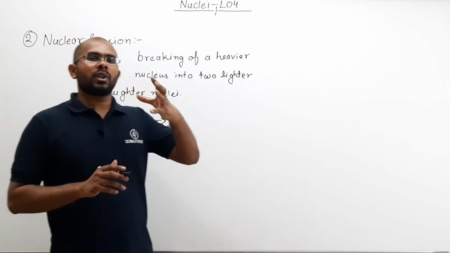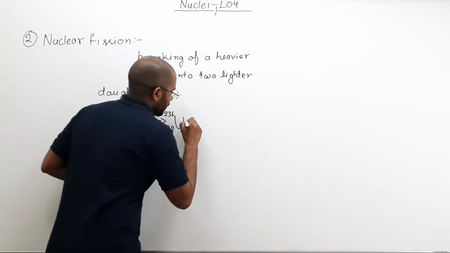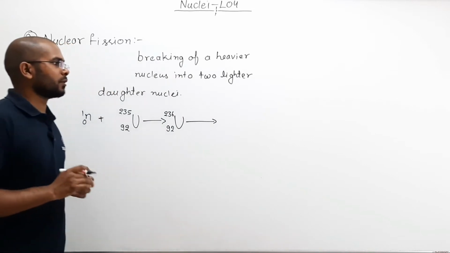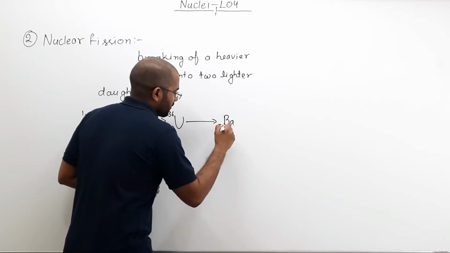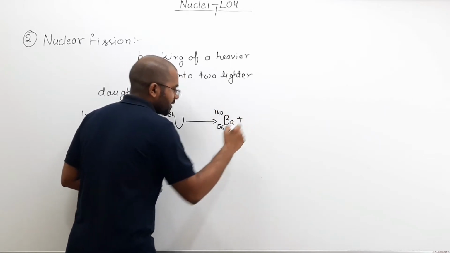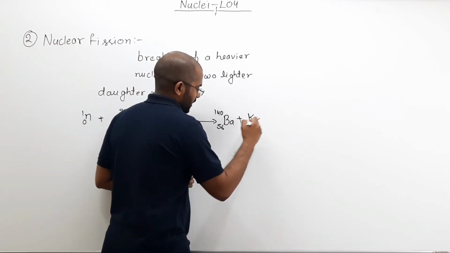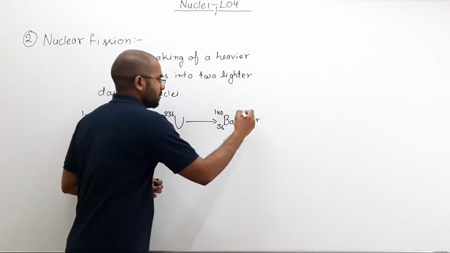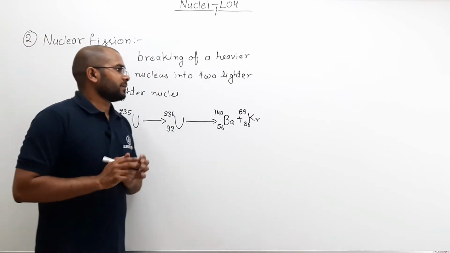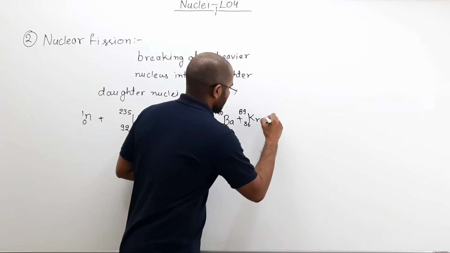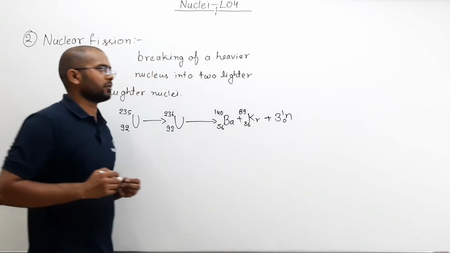Now this uranium 236 is highly unstable. It will break into two parts. One will be barium, atomic number 56, mass number 140, plus another will be krypton, atomic number 36, mass number 89. Plus, 3 neutrons will be emitted.